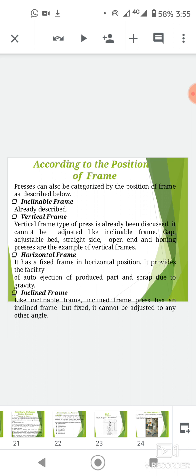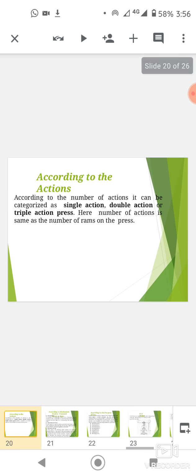Vertical frame. This type of press has already been discussed. It cannot be adjusted like the inclinable frame. Gap frame, adjustable bed, straight side, open end, and horning presses are examples of vertical frame. Horizontal frame. It has a fixed frame in horizontal position. It provides the facility of ejection of produced part and scrap due to gravity.